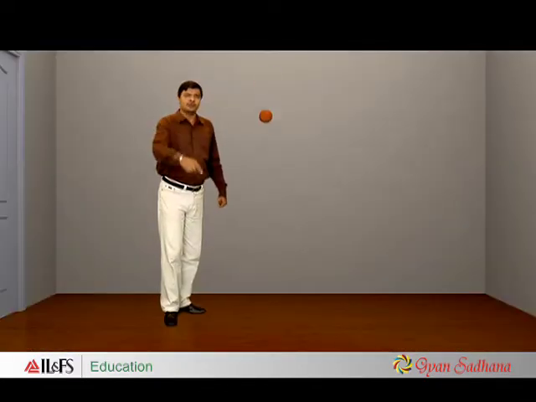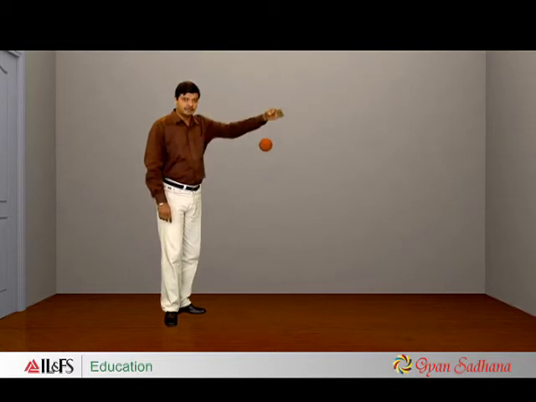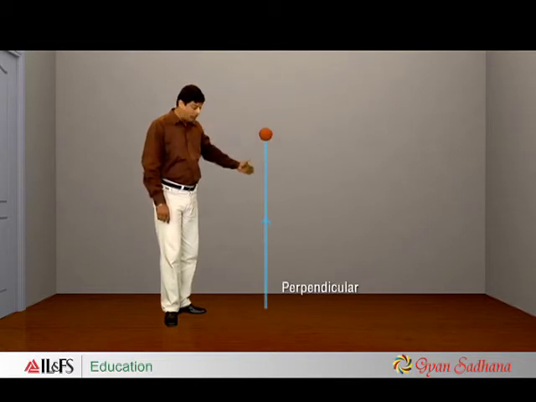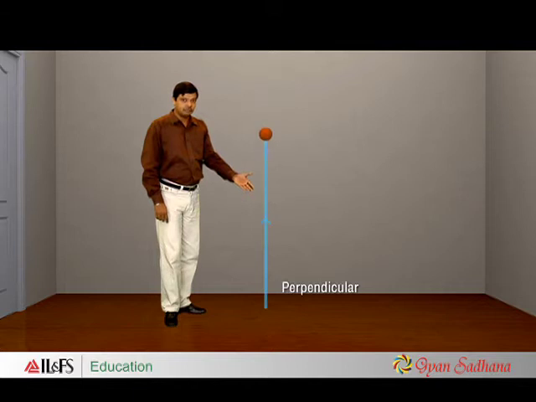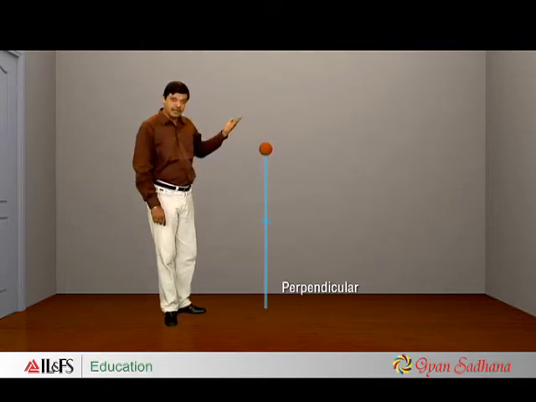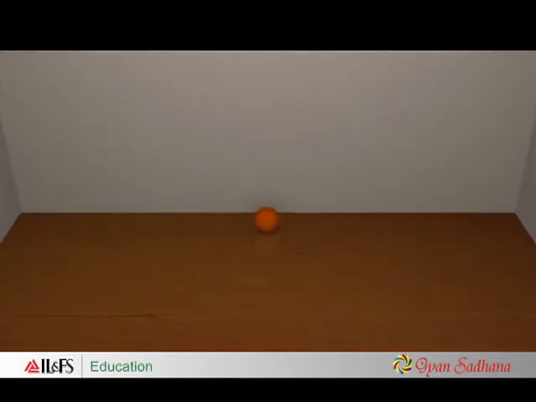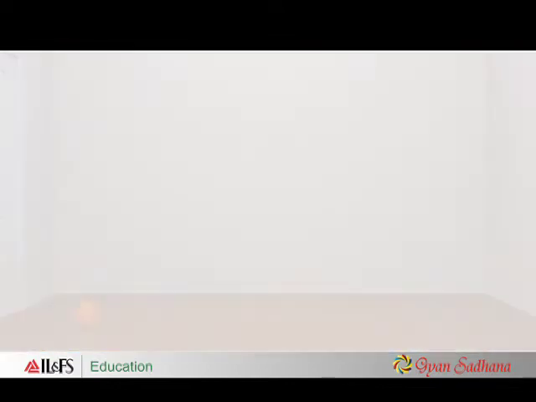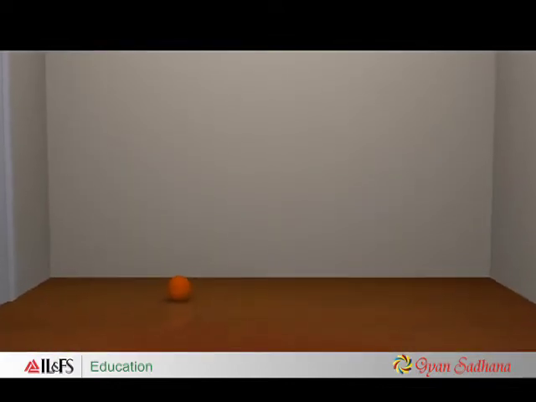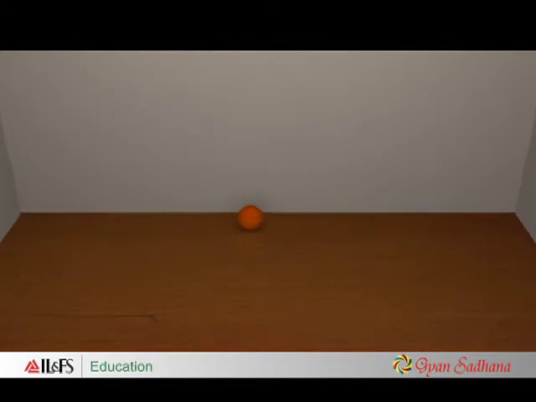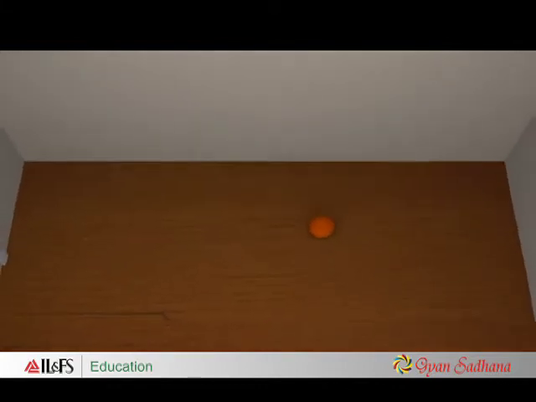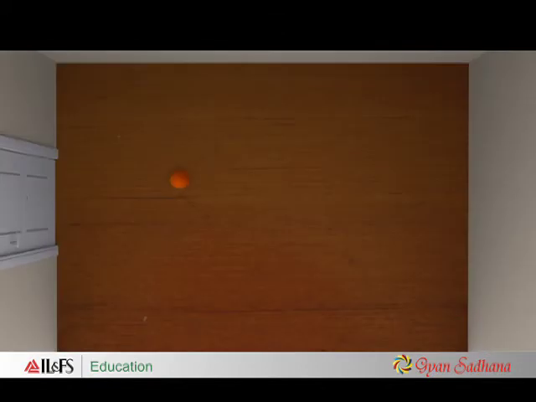When a ball is dropped vertically in a straight line, meaning perpendicular to the surface, it bounces back in the same direction. Similarly, if the ball is rolled on a flat surface, it hits the surface and rolls back in the same direction. Now, if it is rolled at an angle to the surface, what happens? It hits the surface and rolls back in the opposite direction. As it rolls back, it makes the same angle to the surface.